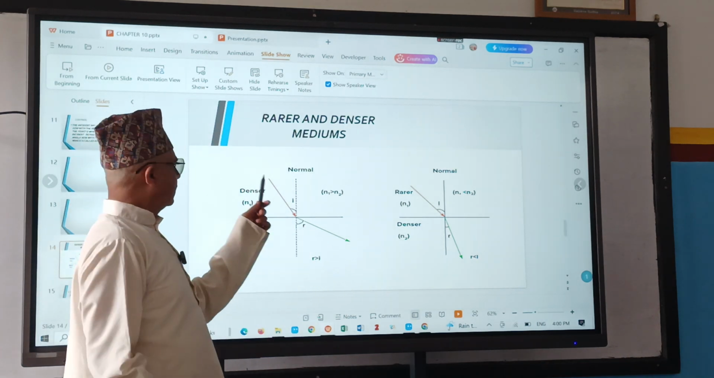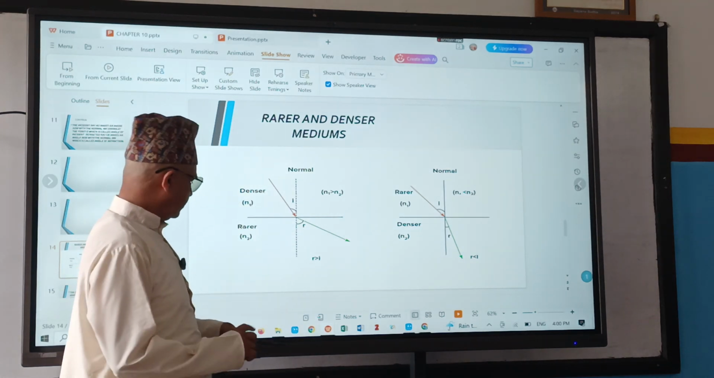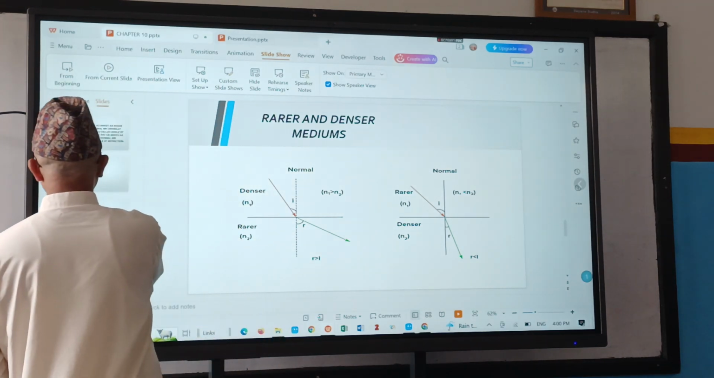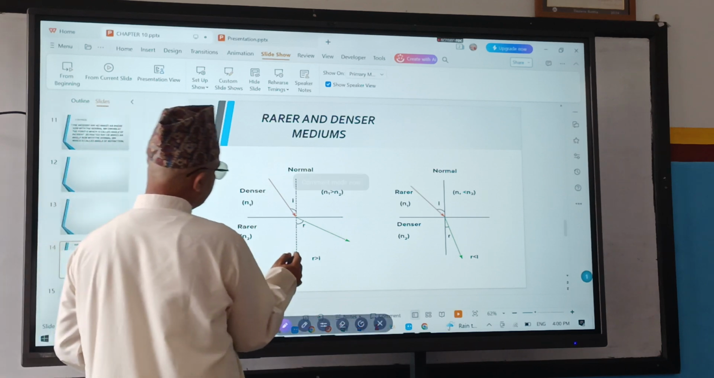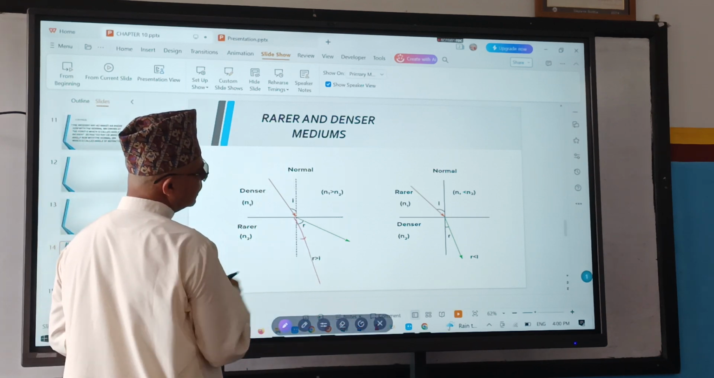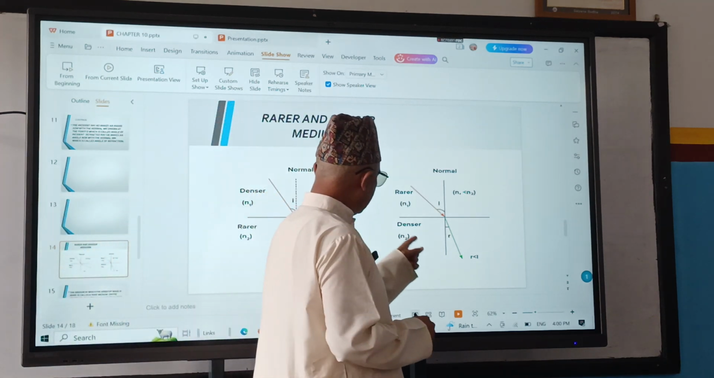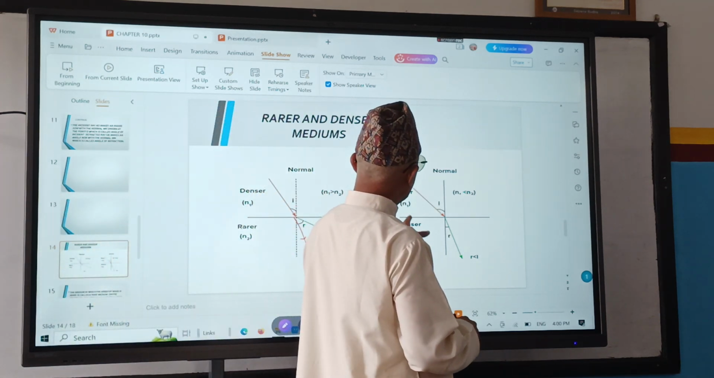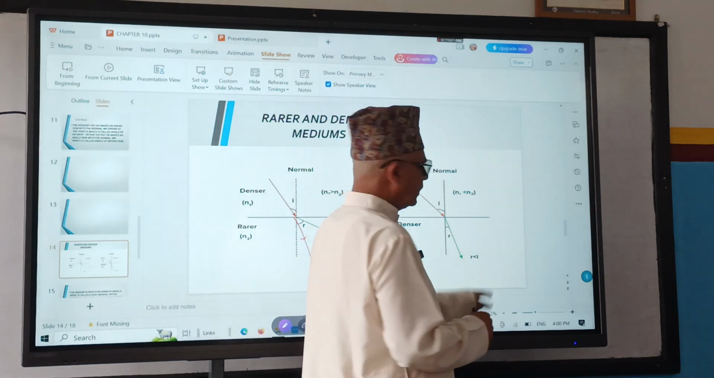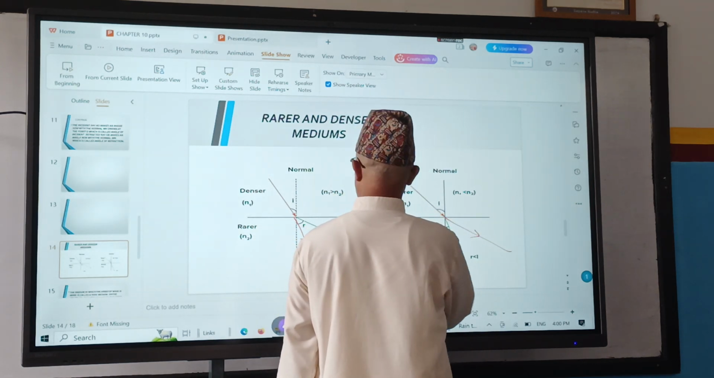Pay attention. Ray of light going from denser to rarer becomes wrong. When the ray of light goes from rarer to denser, then what will happen? It bends towards the normal. But next one, when the ray of light goes from denser to rarer, then it goes away. Okay, this thing we have to remember.